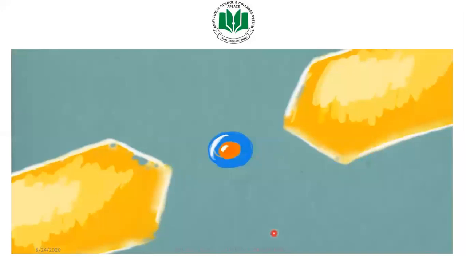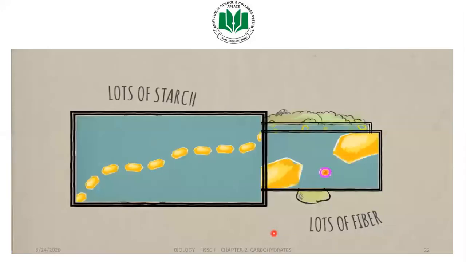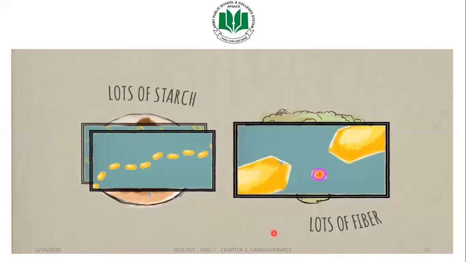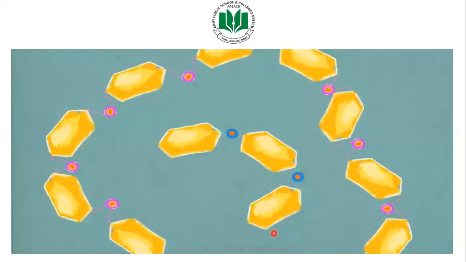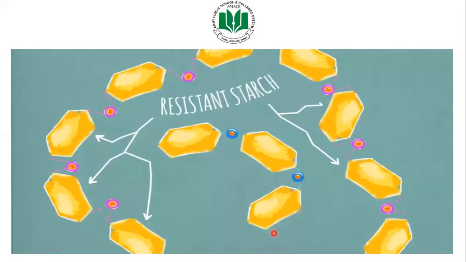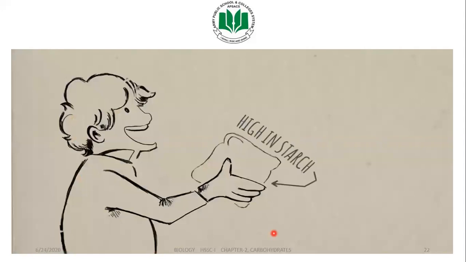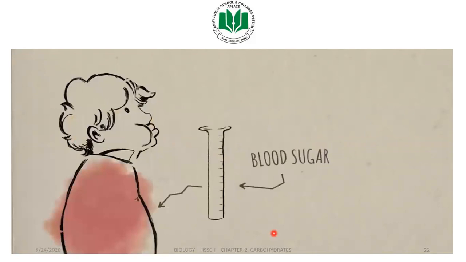In starches, which plants mostly store for energy in roots and seeds, glucose molecules are joined together by alpha linkages, most of which can be easily cleaved by enzymes in your digestive tract. But in fiber, the bonds between monosaccharide molecules are beta bonds, which your body can't break down. Fiber can also trap some starches, preventing them from being cleaved, resulting in something called resistant starch. So foods high in starch, like crackers and white bread, are digested easily, quickly releasing a whole bunch of glucose into your blood.